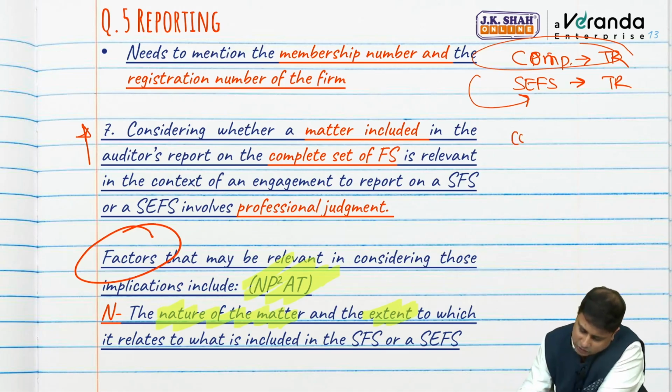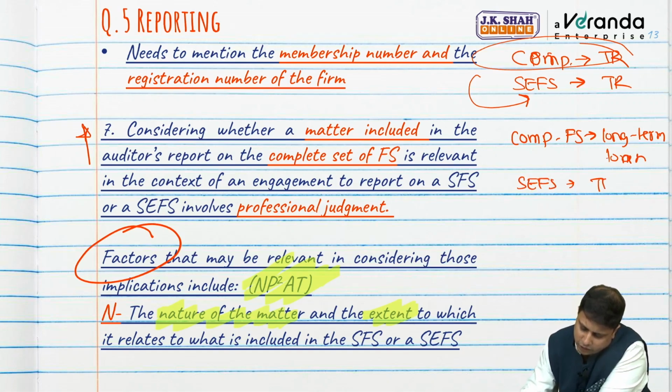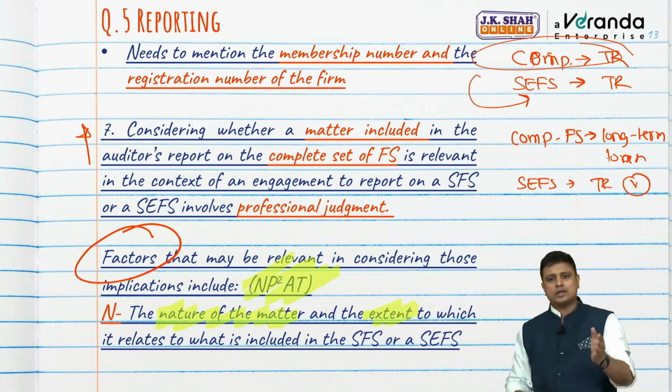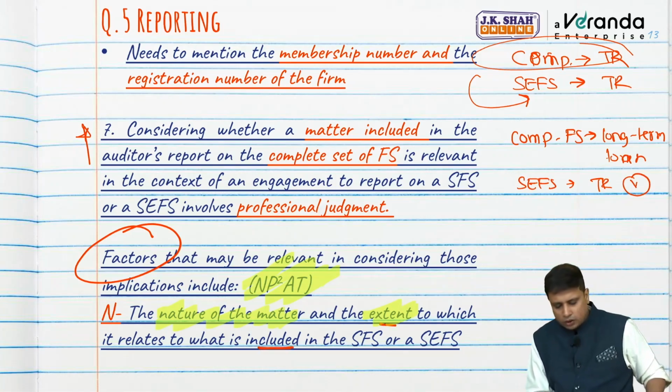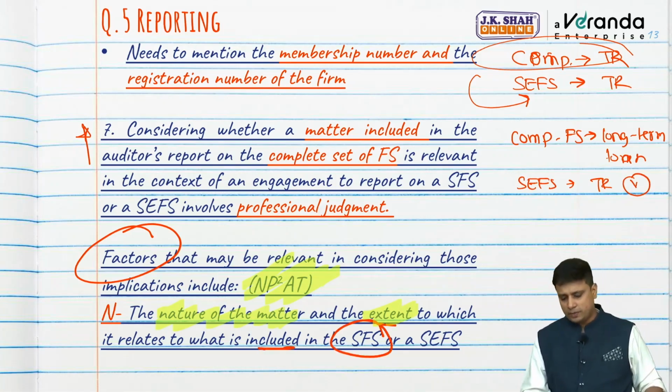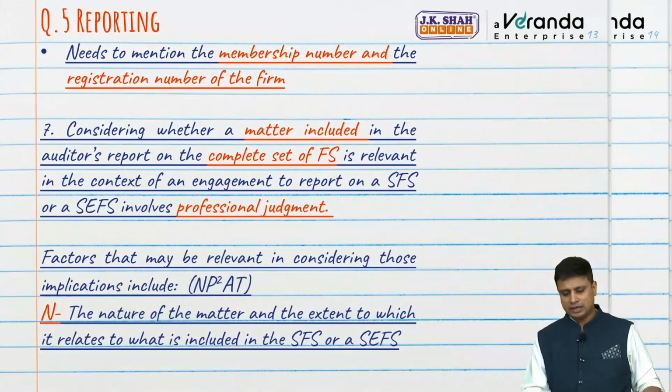But let us say in case of complete financial statement, we modified our opinion because of a long-term loan. Now, is that relevant when we audit specific element financial statement of trade receivables? No. So I have to consider what is the nature of the matter and the extent to which it relates to what is included in single financial statement and specific element financial statement.